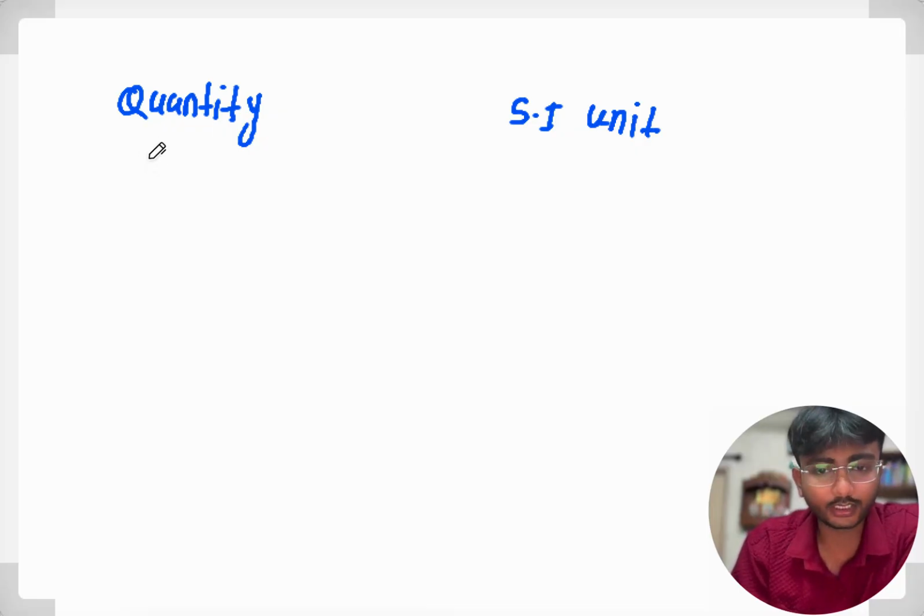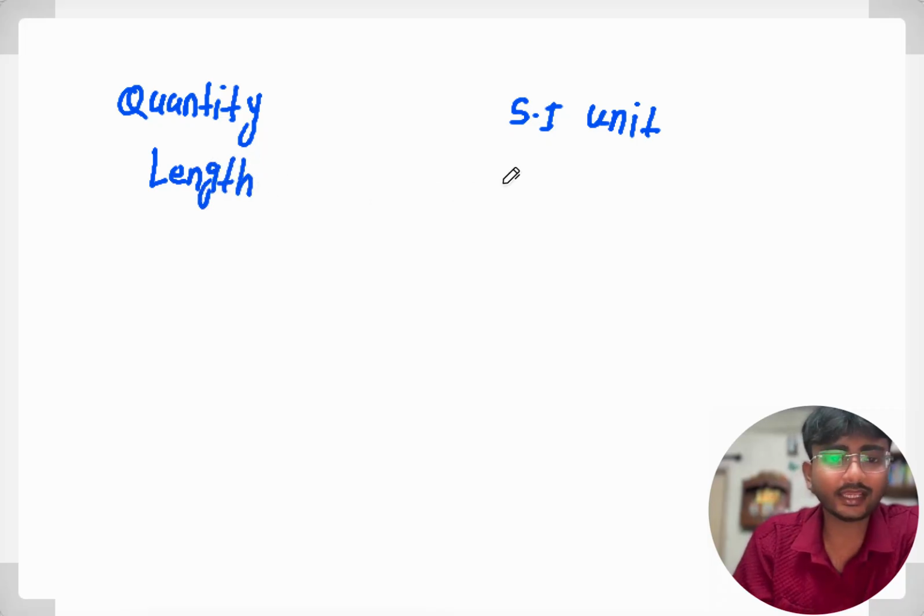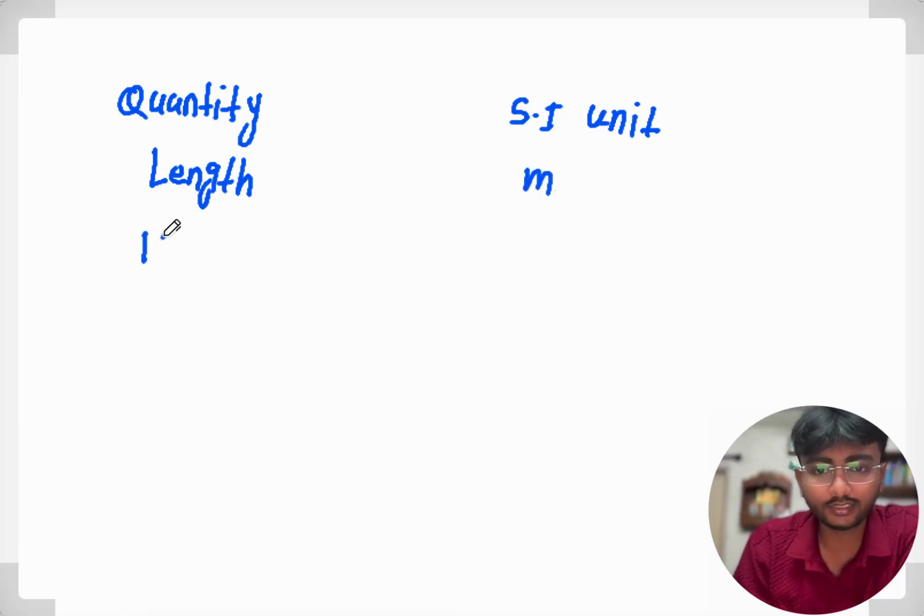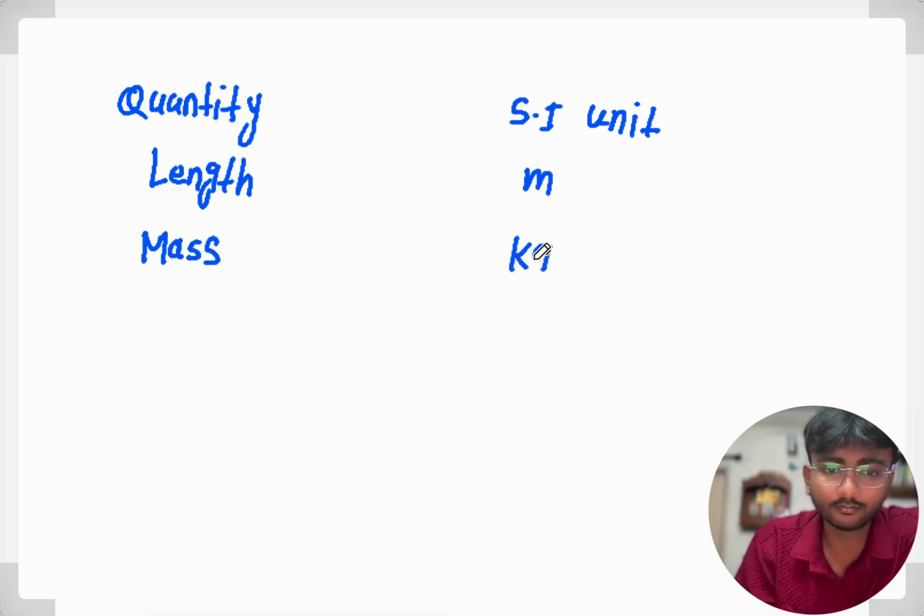So let's start from our fundamental quantities. The first one is length. So the SI unit of length is nothing but meter, m. Then we have mass. So the SI unit of mass is kg.